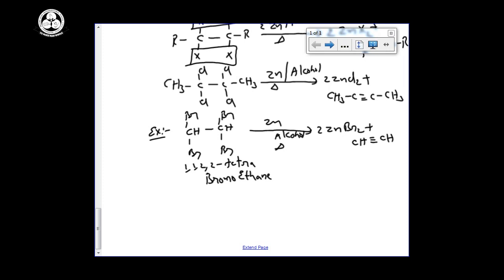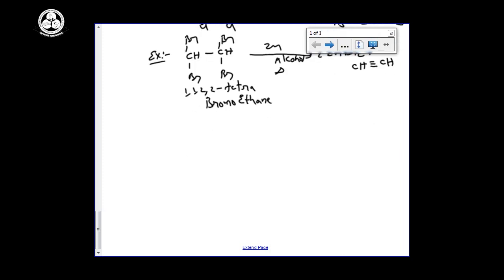See the methods of preparation I am saying. First, method number 1, commercial method or industrial method from carbides. So carbides on hydrolysis give alkynes. Second one is dehydrohalogenation. We are using a dehydrohalogenating agent, that is alcoholic potash and sodium amide, we can get the alkynes. Third one is tetrahaloalkanes on dehalogenation to get alkynes. And fourth method of preparation was already explained in detail in the alkenes methods of preparation.